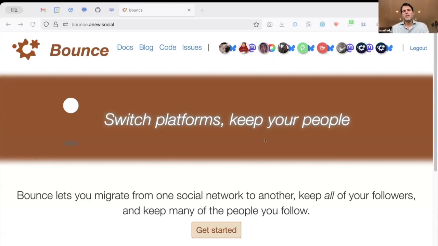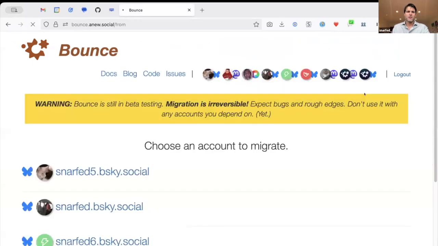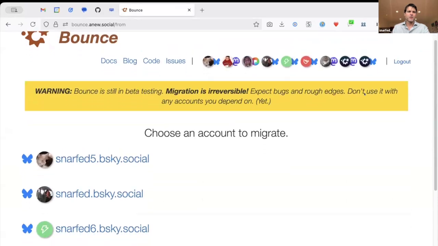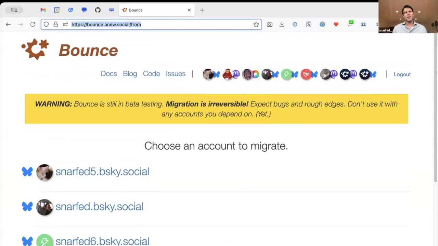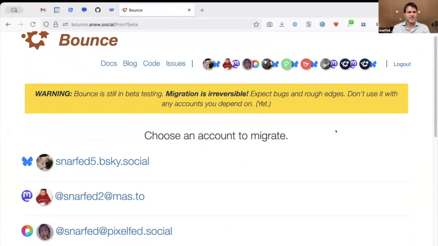Yeah, thanks, Anuj. Hi, everyone. So you may have seen this. This is the Bounce homepage. This has been out for a while, migrating one way, as Anuj said. So we are going to walk through migrating the other way, from a Mastodon account to an ATProto account. This is what you would see now, since right now it only does starting from ATProto, but we'll put in a magic secret password that no one can ever guess.